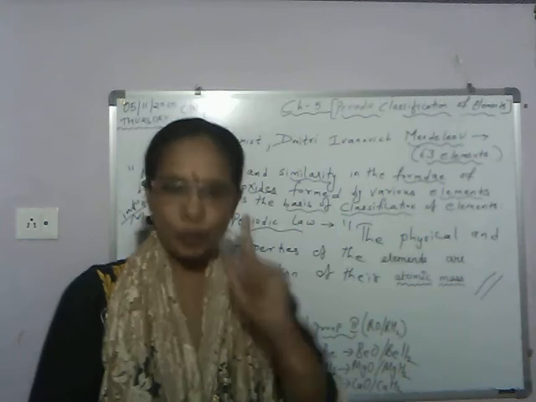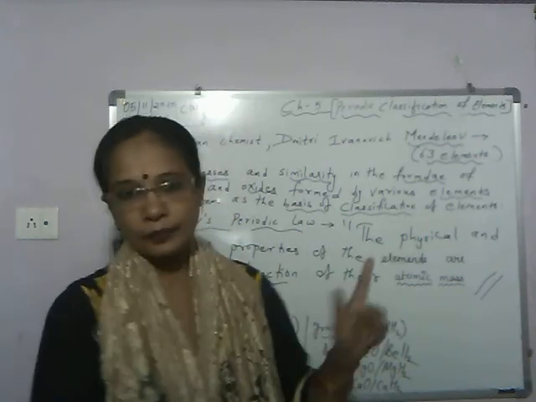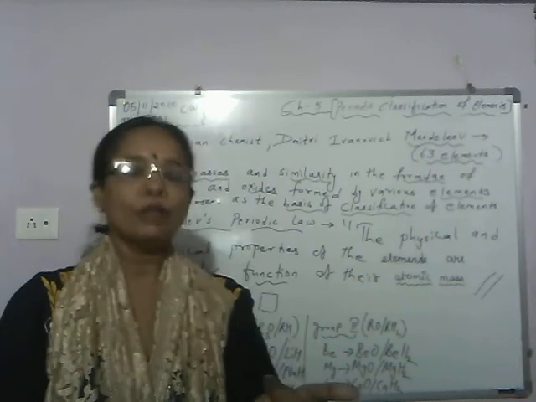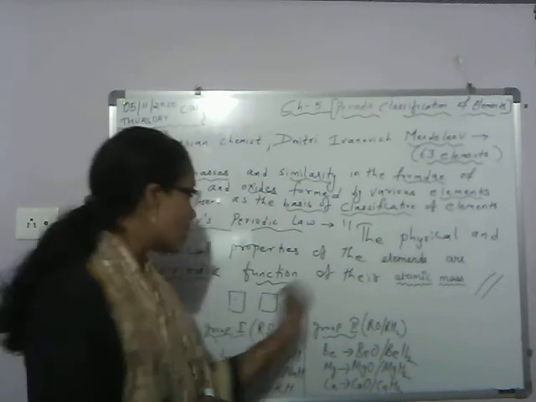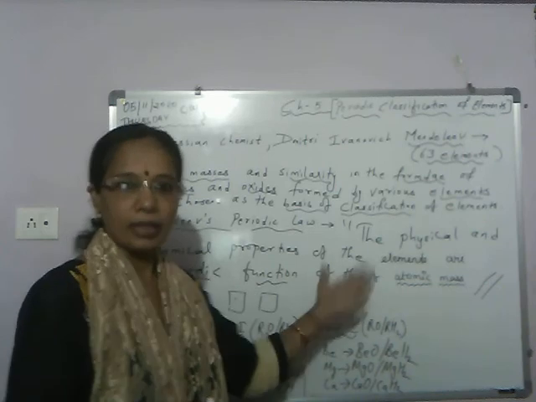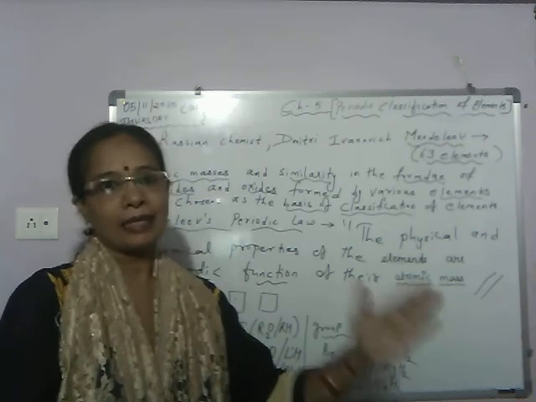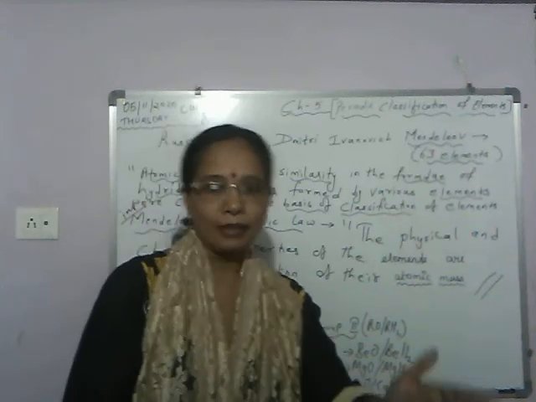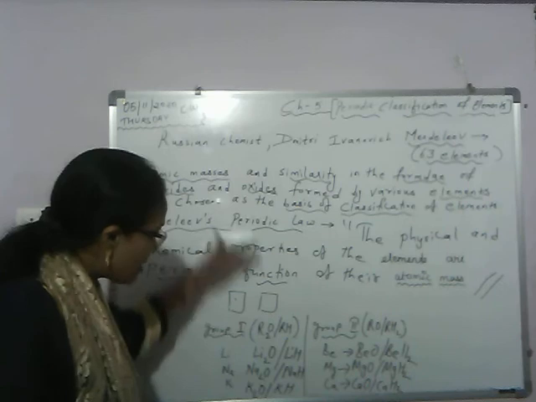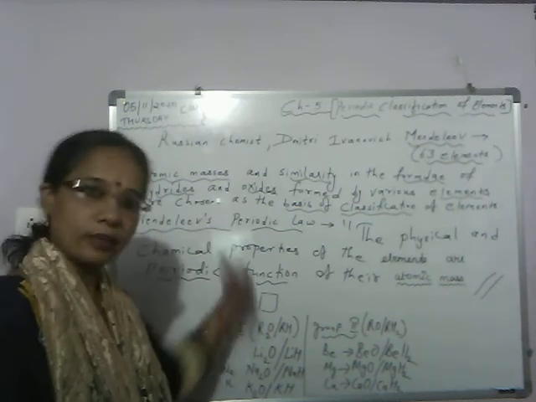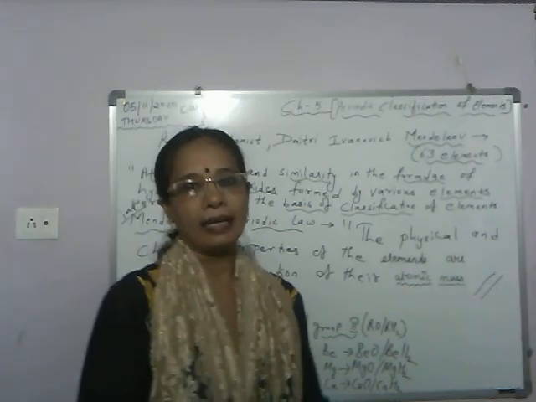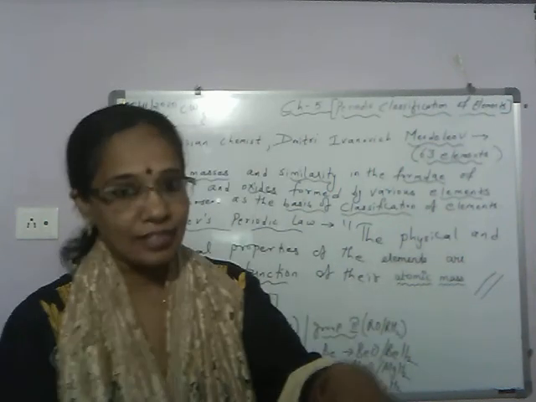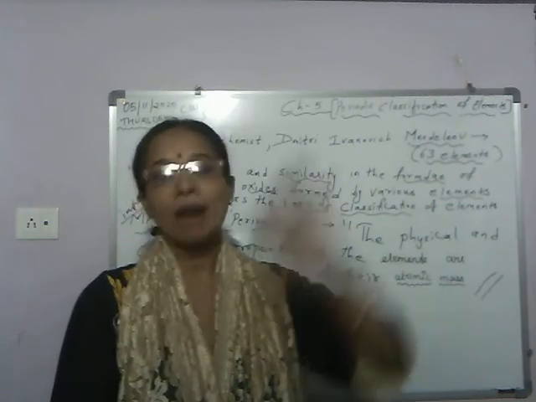So he took 63 cards. On each card, he wrote the properties of each element, also the formula of hydrides and oxides of each element. After that, he sorted out the elements which had similar properties, and those cards he pinned up one after the other in a vertical column on the wall. This way, when he arranged them, he saw that most of the elements got automatically arranged in increasing order of atomic mass.